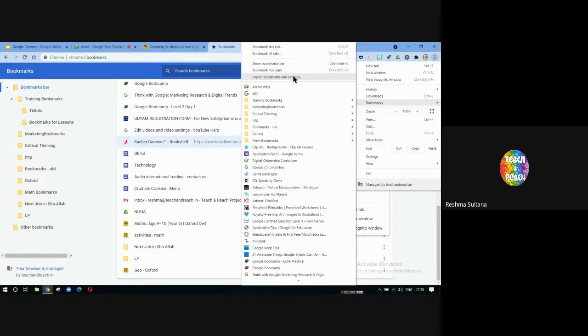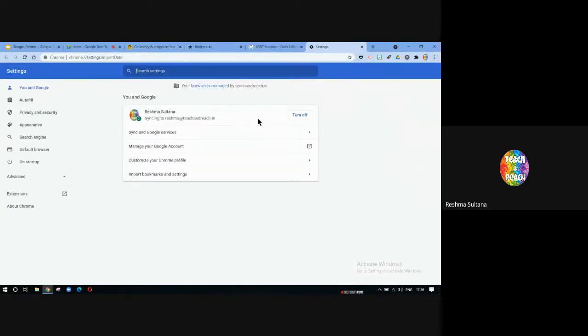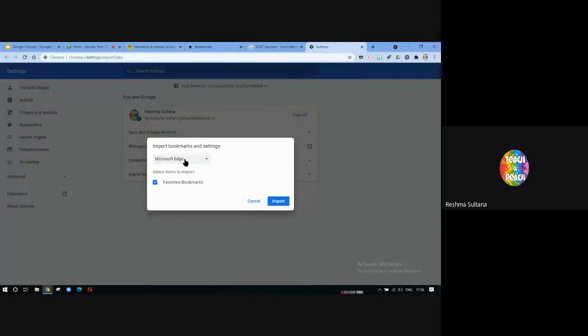You haven't been using Google Chrome. You were using Mozilla Firefox or Opera or Safari, and you have all your bookmarks there. Now what do you do? You can't copy and paste 100 bookmarks in Google Chrome, right? Instead, you can click on import. So if I was earlier using Microsoft Edge or Opera or Firefox, I can choose here and import my favorite bookmarks. So that is also possible.